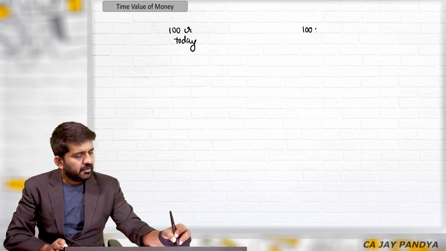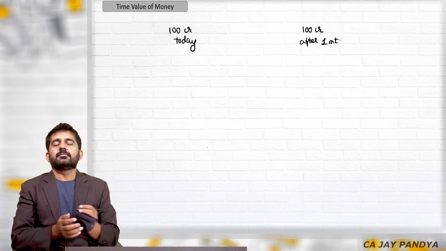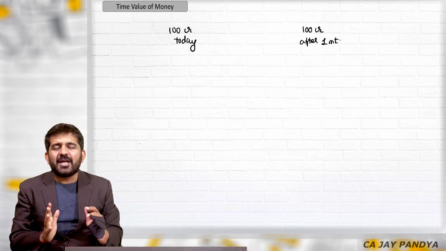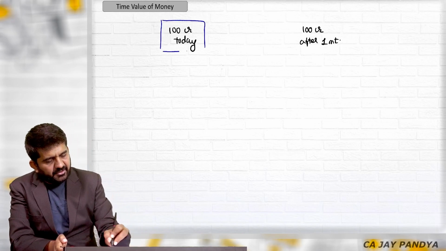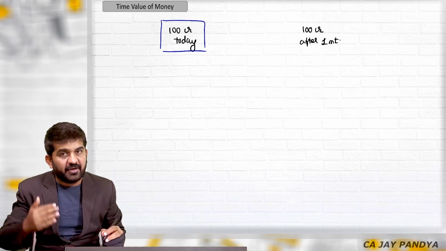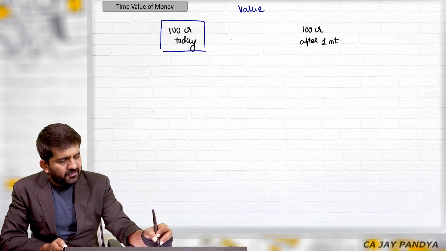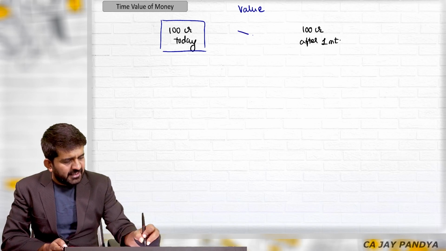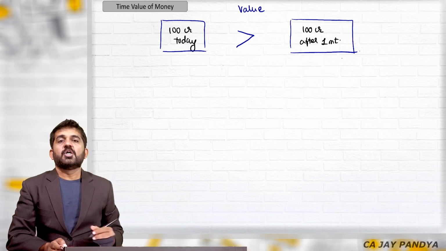Let us go to the same concept. 100 crore today, 100 crore after 1 month. So now let us go technically. We have understood it through example that we'll always select 100 crore today. Why will we select 100 crore rupees today? We have taken the reason, but try to understand. If we consider value, this 100 crore is having more value than 100 crore after 1 month.